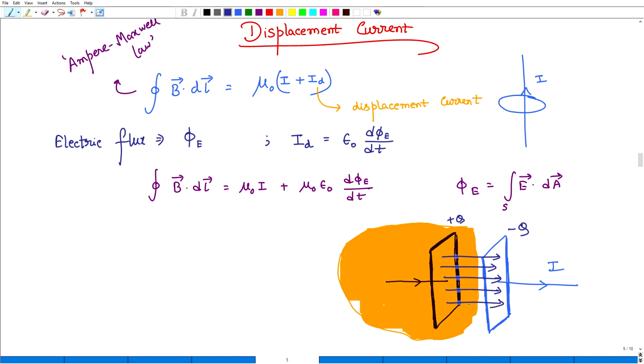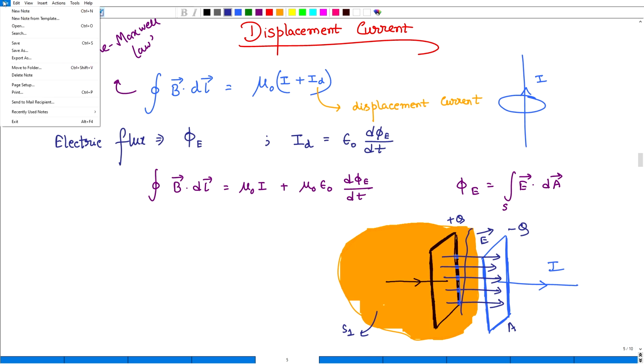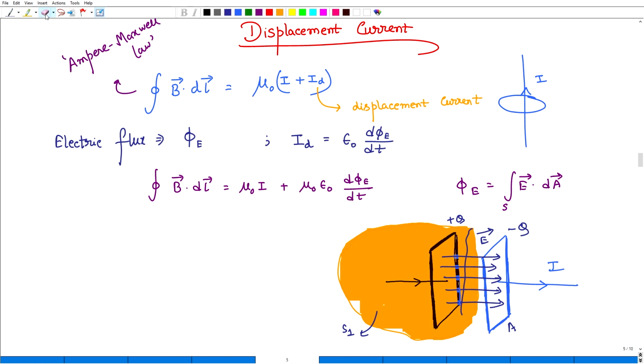This is the electric field E, and the area of that capacitor plate is A. So, this surface is the S1 surface, and this surface is the S2 surface. Then what will be the flux phi between the two capacitor plates?